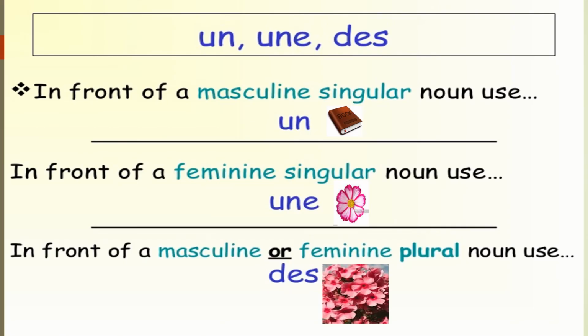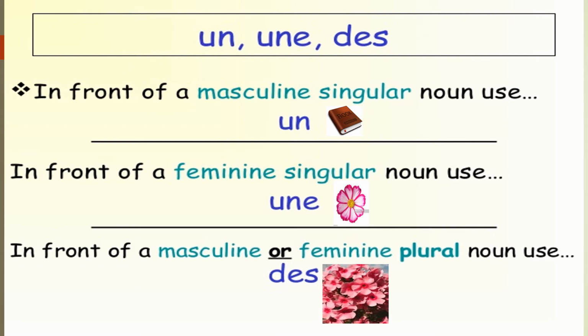On a déjà vu l'article indéfini sont trois types. As we already know, the indefinite articles are of three types: un, une, and des. But where do we put them? What is the placement of these articles? So let's see in this slide.